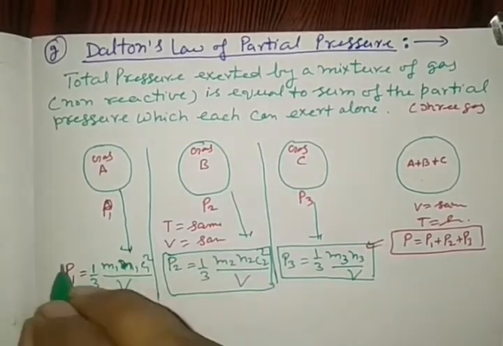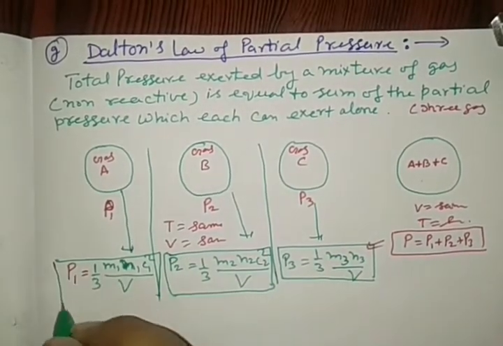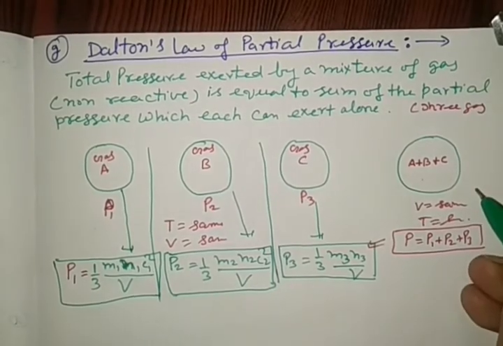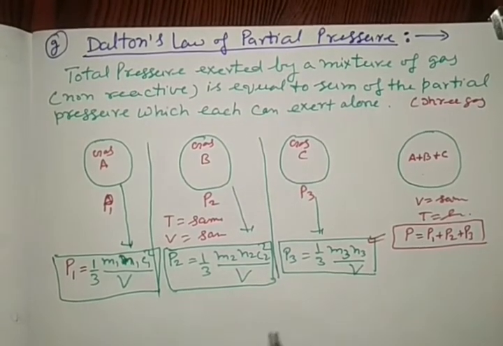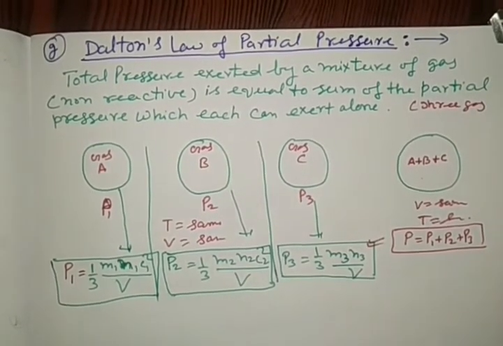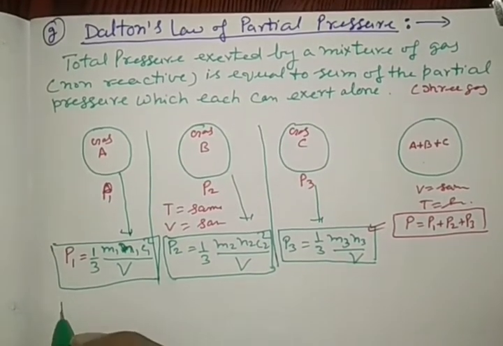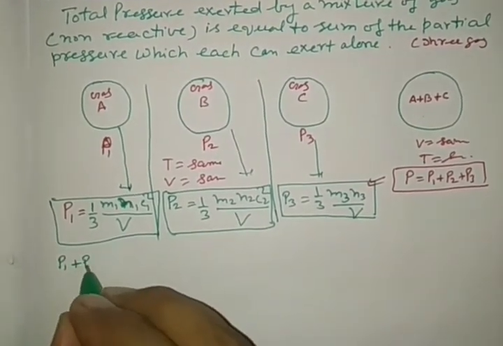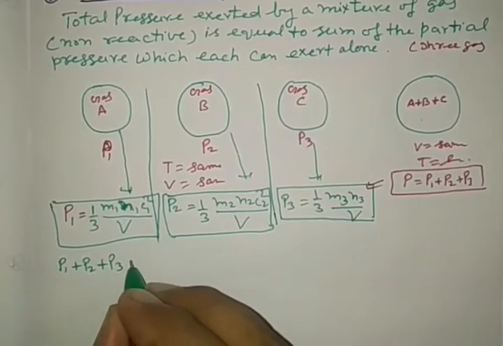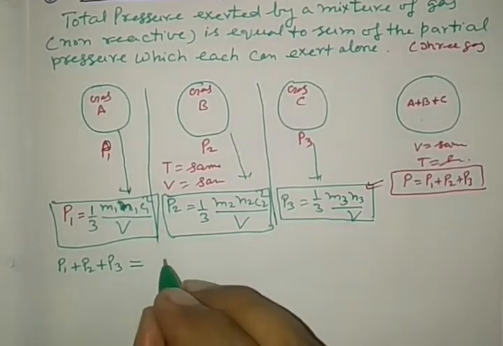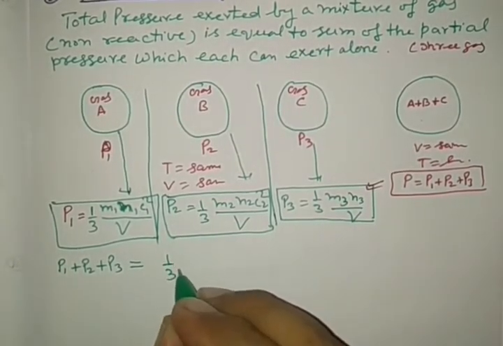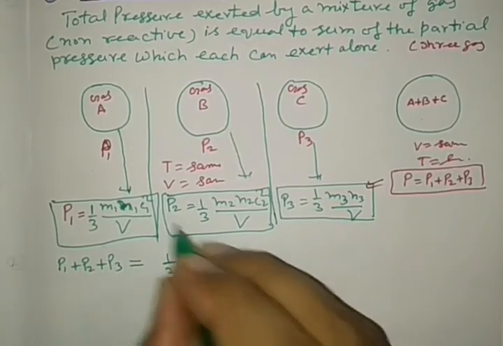When these all are filled in the same vessel at the same temperature, according to this let us calculate P1 plus P2 plus P3. P1 is 1 by 3, volume is common in this.